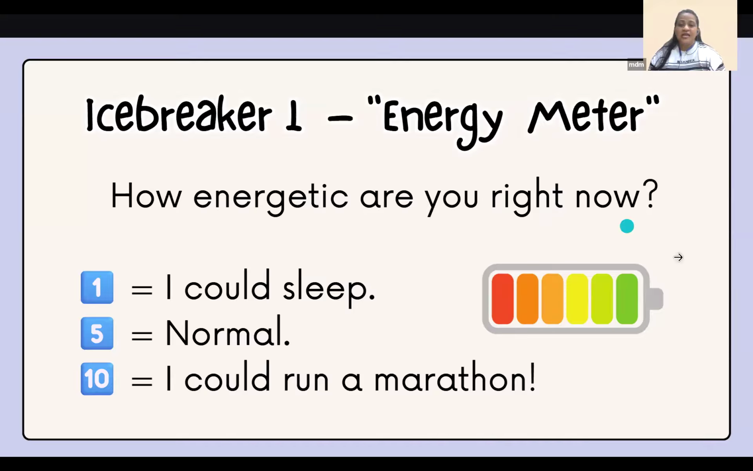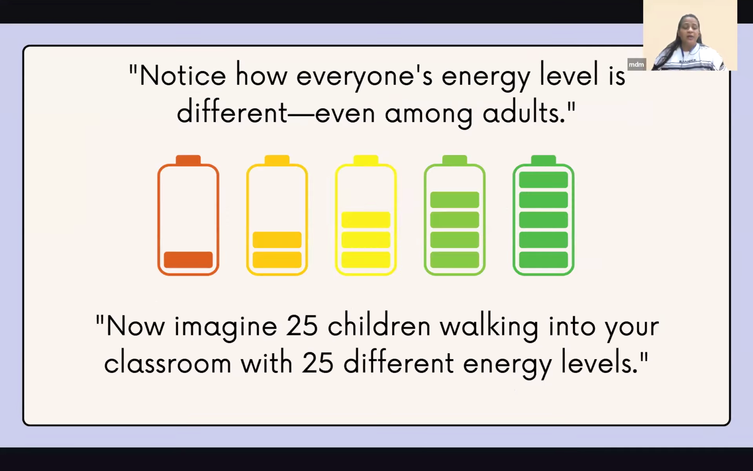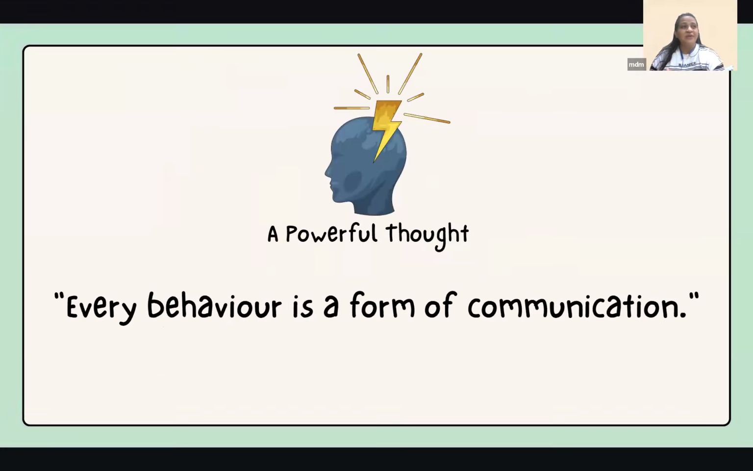What we saw was that not everybody had the same level of energy. Even among us adults, the energy levels do differ. Now imagine there are 25 children walking into your classroom with 25 different energy levels. I just gave you three levels of energy. Imagine these children coming in with different levels of energy. They all are coming together in the classroom, and this is where the whole drama begins.